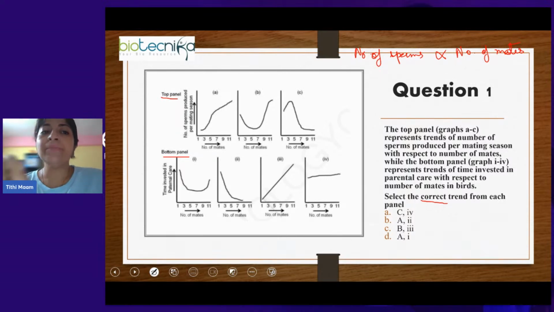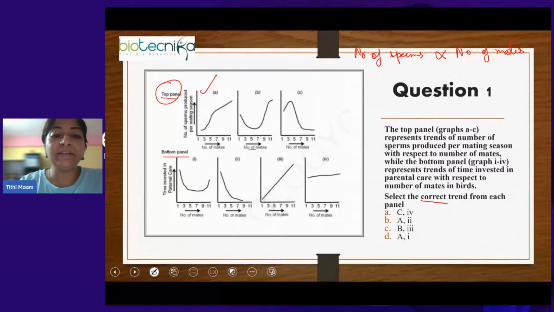Now, in this top panel graph, only graph A shows the directly proportional relationship between the number of sperms and number of mates. In this case, initially it decreases and then it increases, but this decrease will never happen. And in the third one, there is an increase initially, but then it decreases drastically. That is also something which will not happen. So this will be a direct correlation.